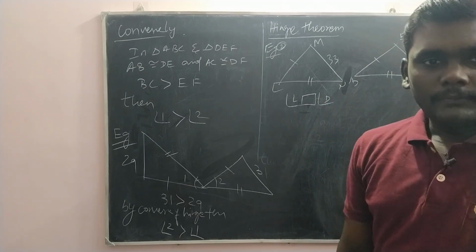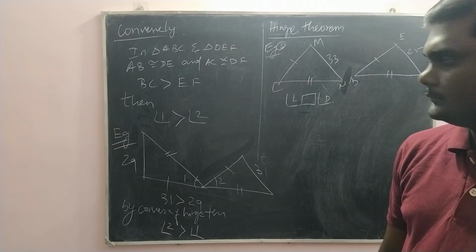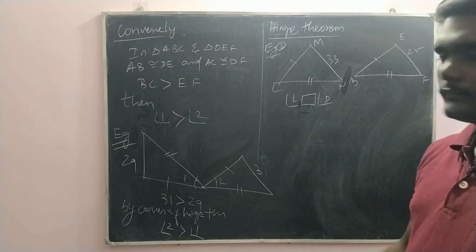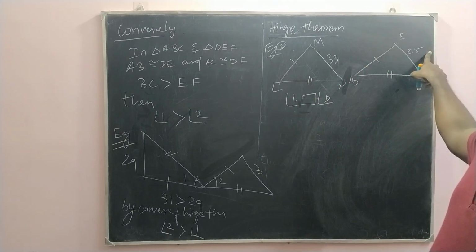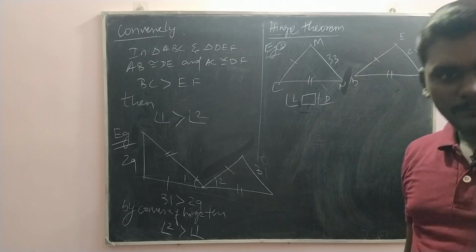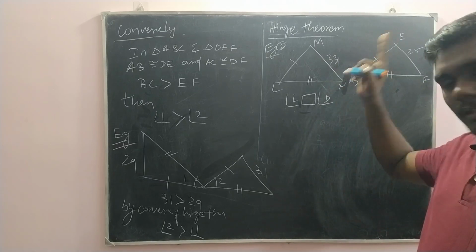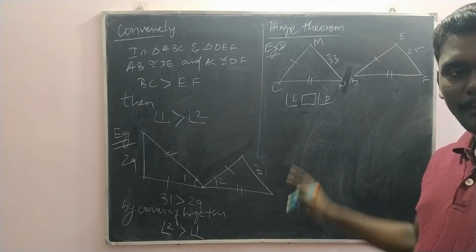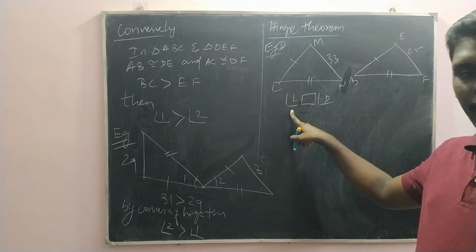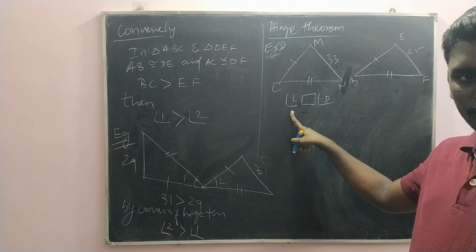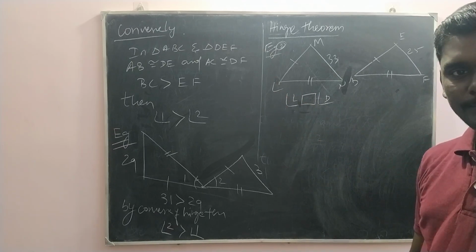Shall you use the Hinge theorem or its converse? Two sides are congruent, and we have these two side measurements. Which is greater? 33 is greater. Then the angle opposite 33 is angle L.